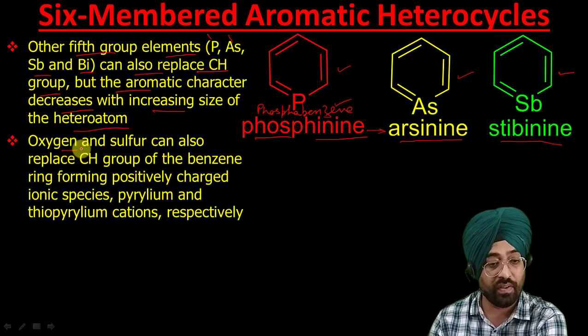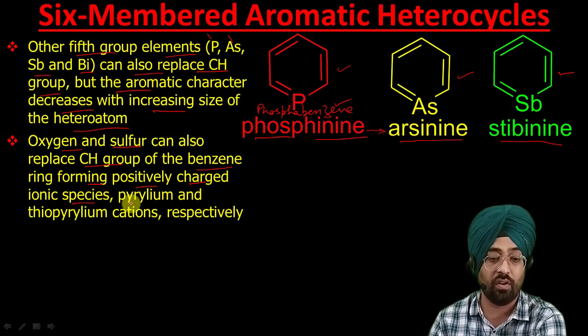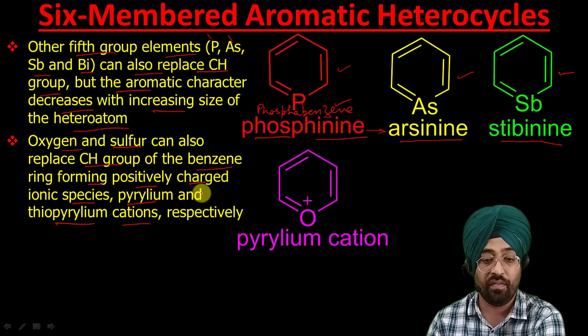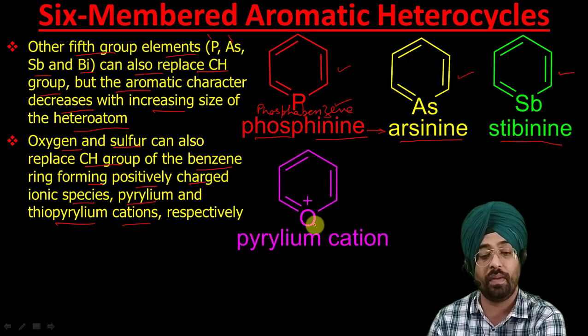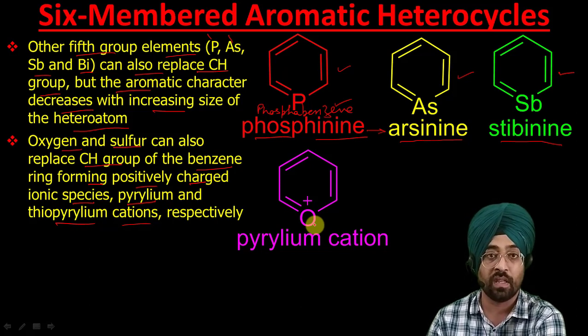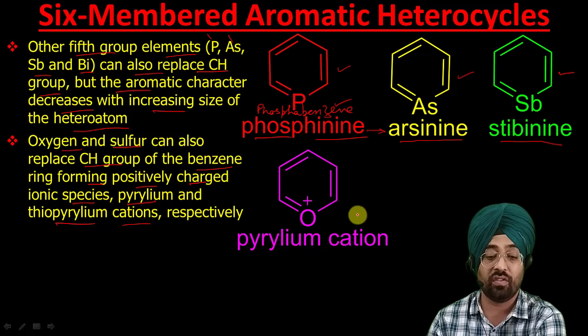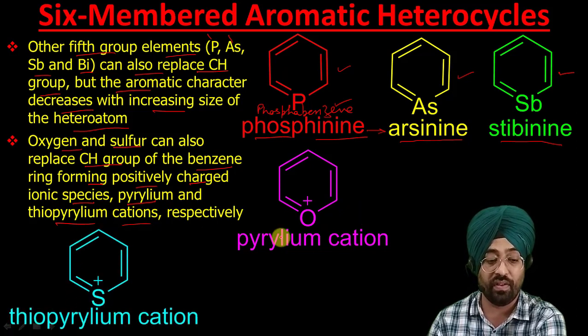So oxygen and sulfur can also be present in the ring. They can replace this CH group of the benzene ring, but now we will get positively charged ionic species, which are called pyrylium and thiopyrylium cations, like this. Now if we replace this CH of benzene by O+, O+ has 7 electrons, and CH has 7 electrons, so it will become isoelectronic with benzene. Now it is a cation, so it is called pyrylium cation. If we have sulfur, then it will be called thiopyrylium cation.